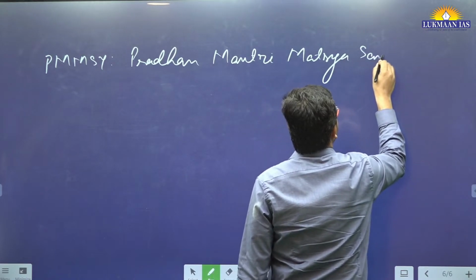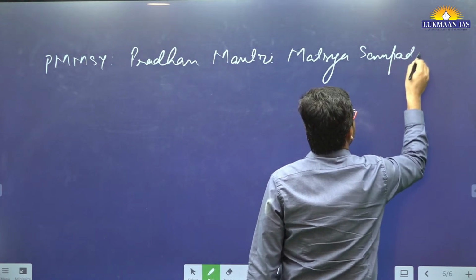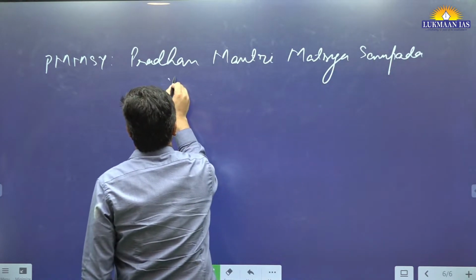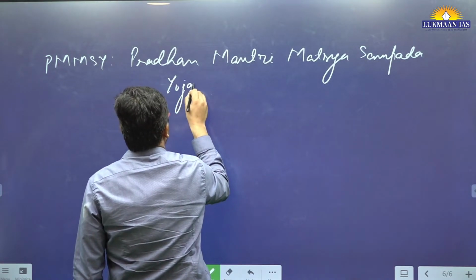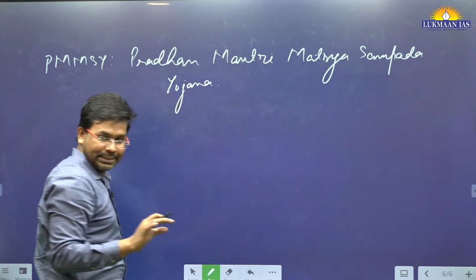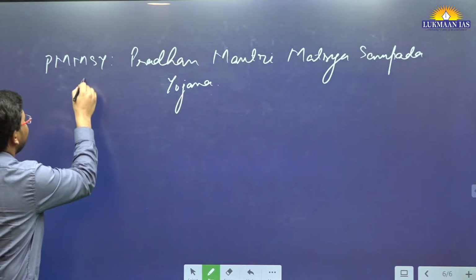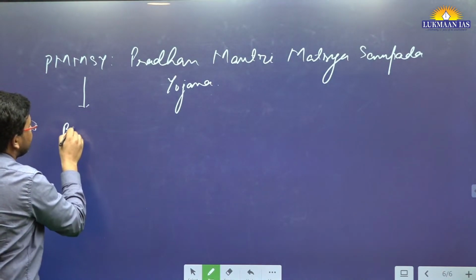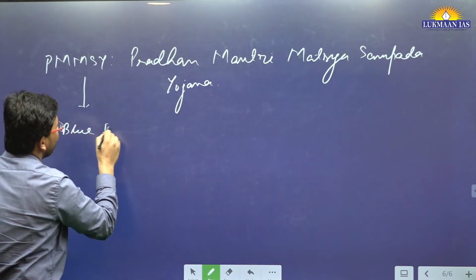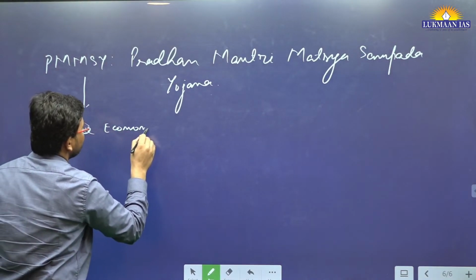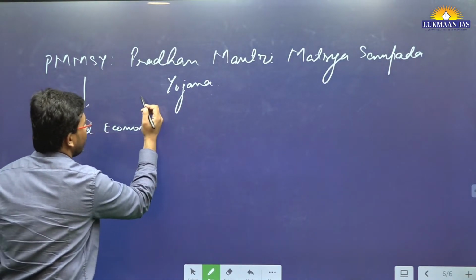What is this? It is basically a government scheme. This government scheme is to boost the blue economy.